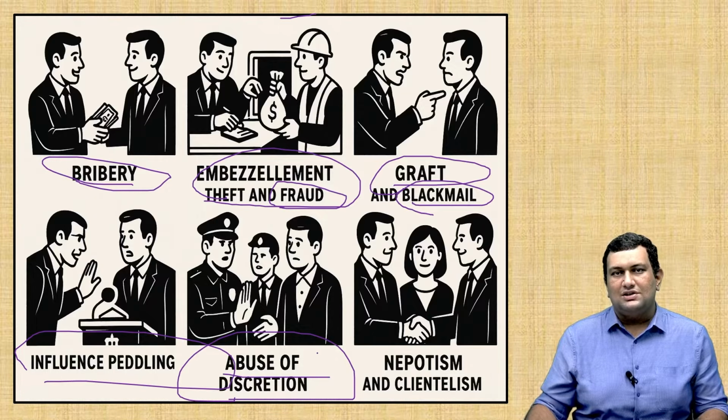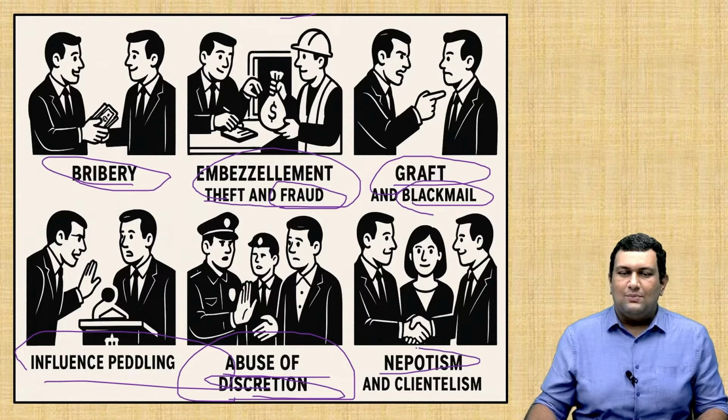So, as a public official, when you become a civil servant, there will be many areas where the law is silent, and you have to act as per your discretion. So here, a corrupt official may abuse it and act for his own advantage.